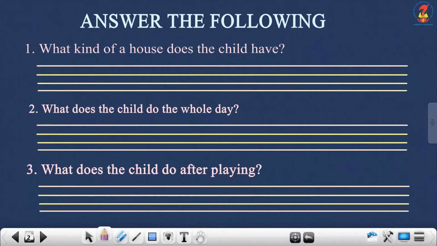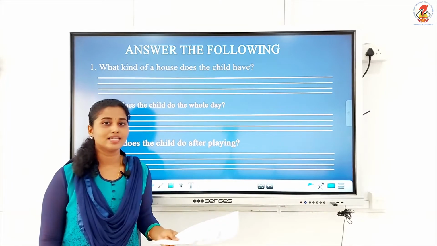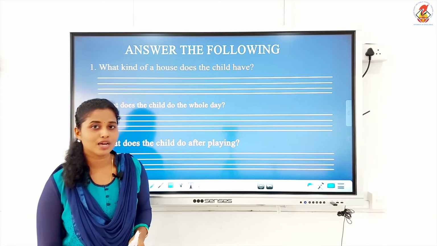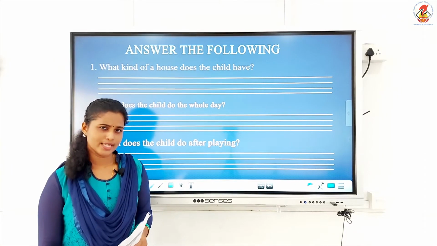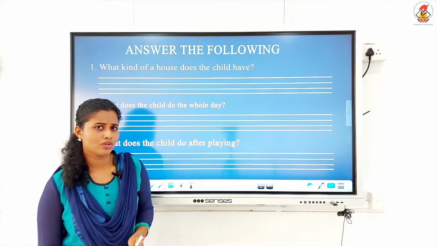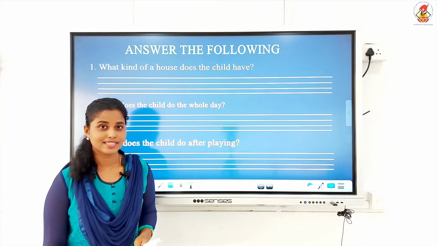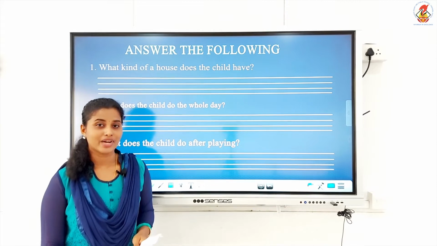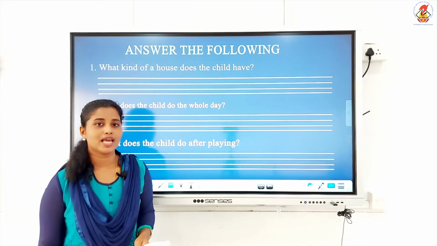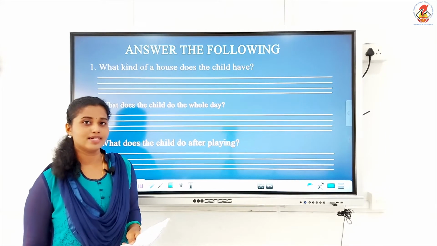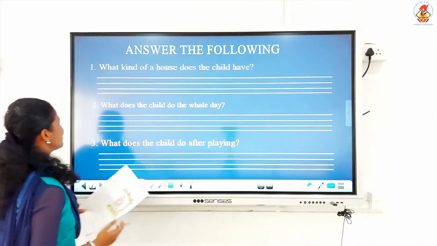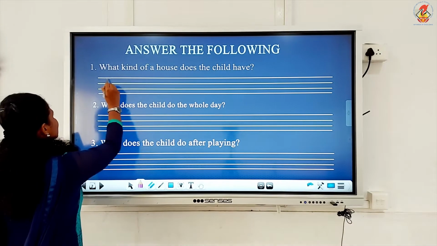What kind of a house does the child have? What was the color of the house the child had in the poem? Is it white, yellow, red? Yes, it is red, isn't it? So the child was having a red colored house. So we are going to write the answer.